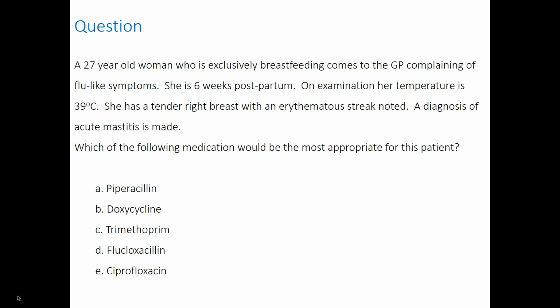Here's a question for you about a breastfeeding mother. A 27-year-old breastfeeding mother comes to you complaining of flu-like symptoms. She's now 6 weeks postpartum. On examination, her temperature is 39 degrees Celsius, and she has a tender right breast with an obvious erythematous streak noted. A diagnosis of acute mastitis is made. Which of the following medication would be the most appropriate for this patient? A. Piperacillin, B. Doxycycline, C. Trimethoprim, D. Flucloxacillin, E. Ciprofloxacin.